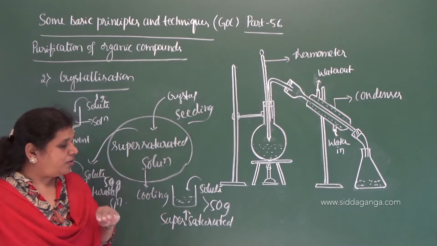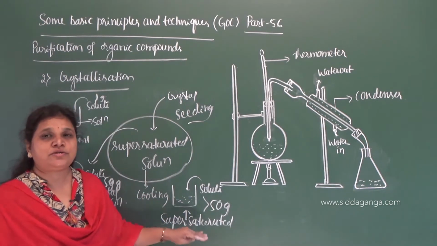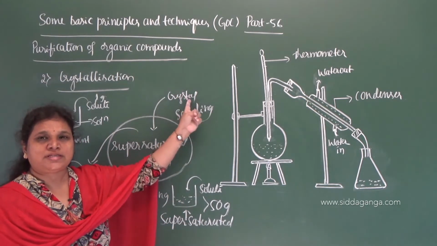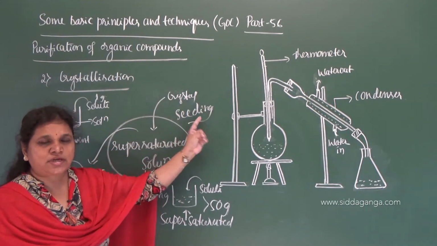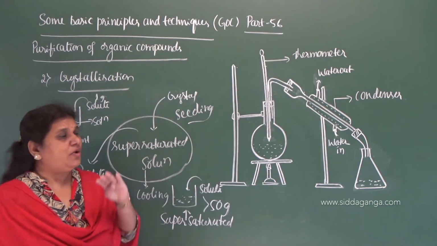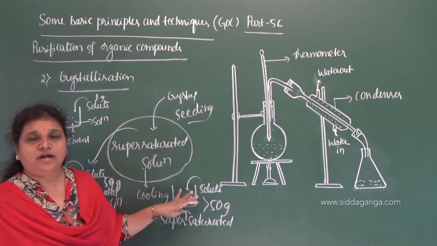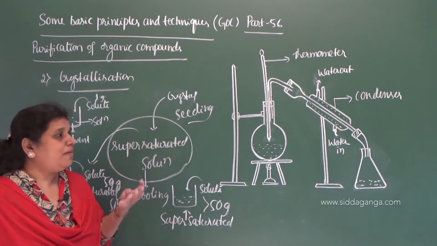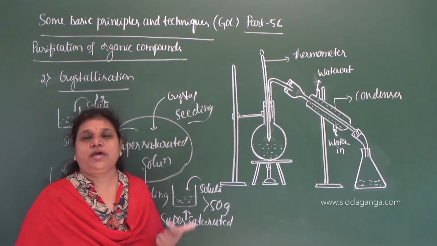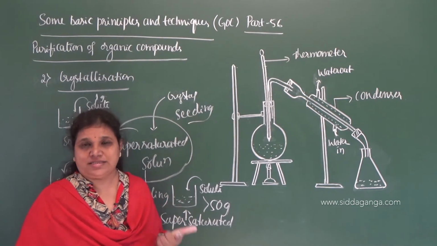or by allowing the supersaturated solution to stand for a longer time, by adding 2 or more crystals or by the seeding process, then crystals of that compound form. And that process is called crystallization. So we can best use this process for copper sulfate solution. We can go for sodium acetate solution.